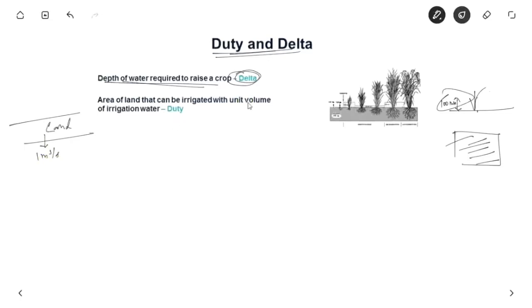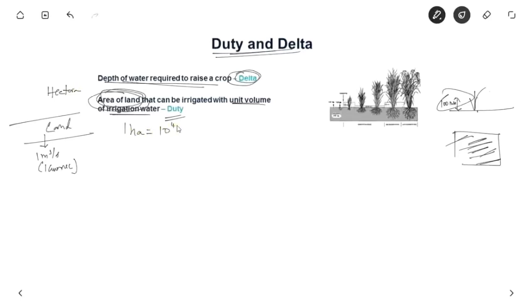Let us suppose a canal is there and its discharge is about 1 meter cube per second, that is, 1 unit volume of water coming from the canal. Let us suppose we know that 100 mm of water is required to irrigate this land. So this requirement and the area to irrigate is the area of the land. The formal definition is the area of land that can be irrigated with a unit volume of irrigation water. It is called duty, and it is in meter cube per second, or in irrigation units it is 1 cumec, and the area of land is basically in hectare.